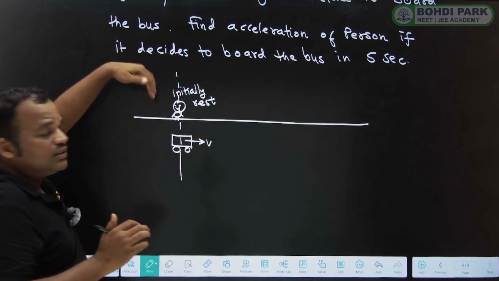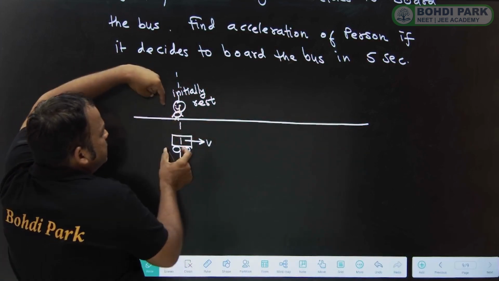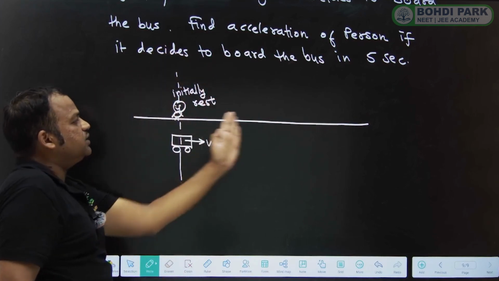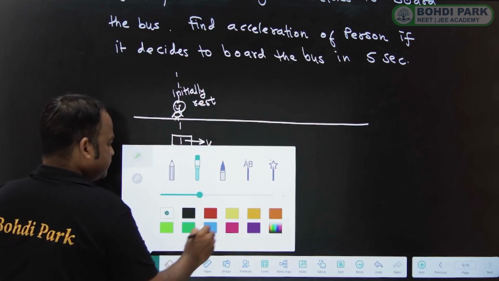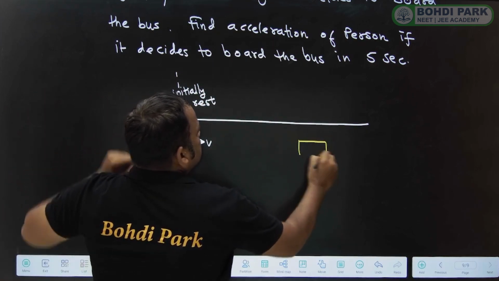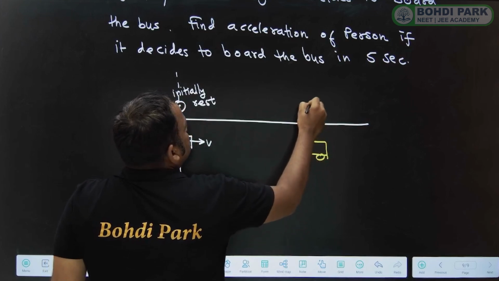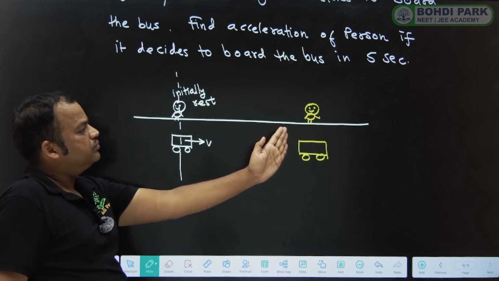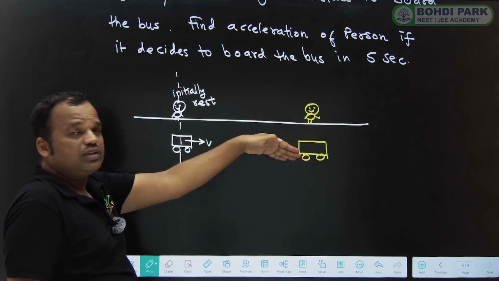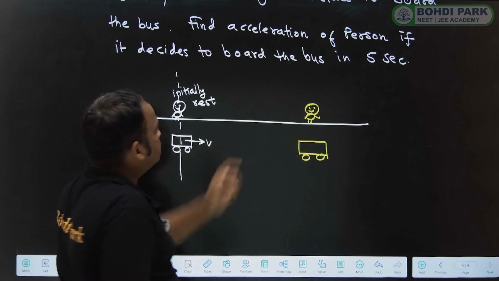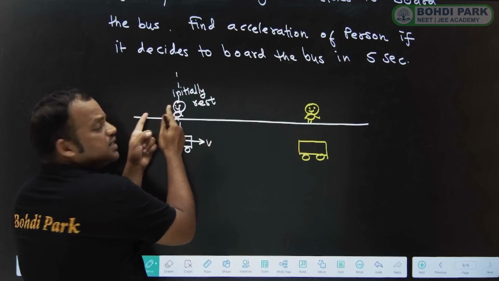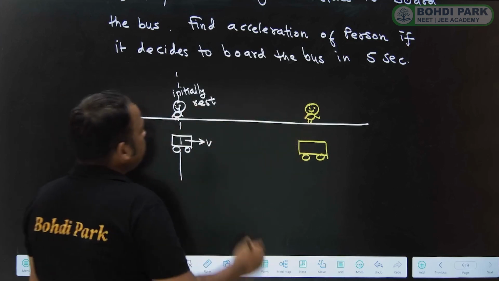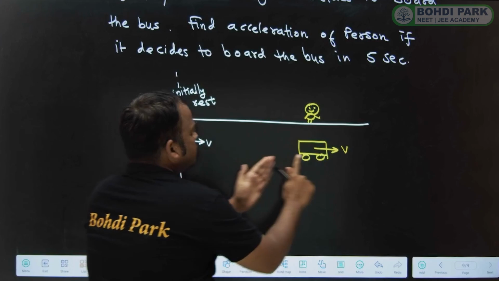Now to board the bus, to get inside the bus, the passenger has to run. But initial velocity is 0, so the person will accelerate. After some time, the bus will be here and the passenger will be here. They are again at the same position, because the person will catch the bus now. It will board the bus. It will jump into the bus here. But you observe the passenger velocity is changing from 0 to some value, but the velocity of the bus is maintained constant.